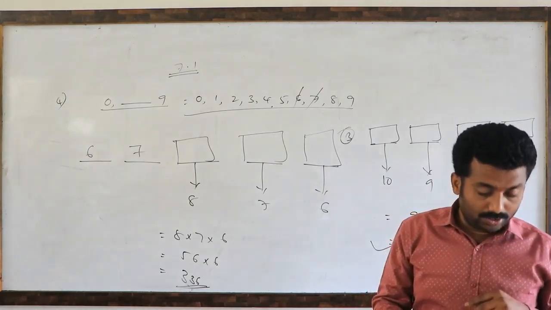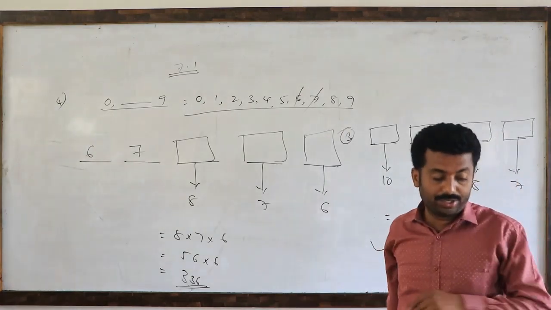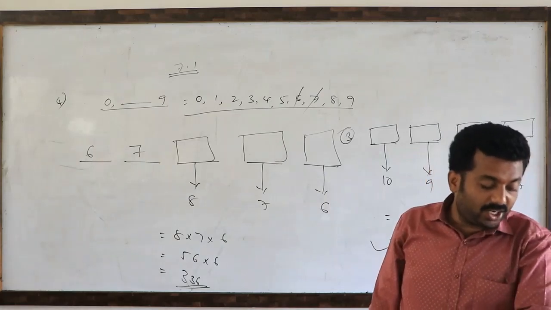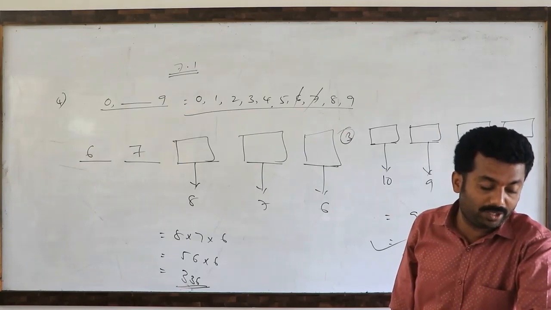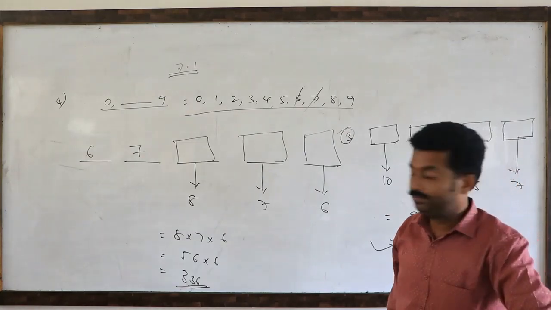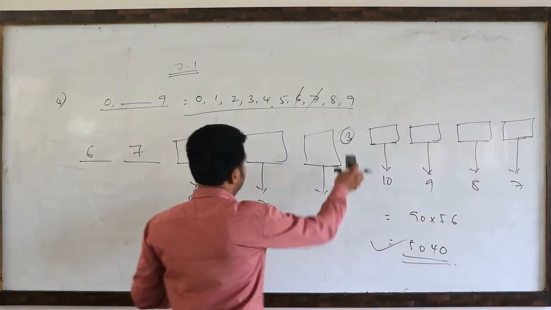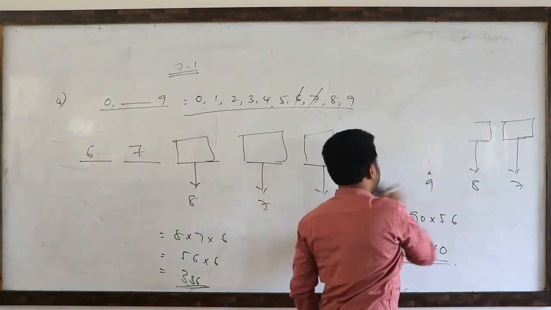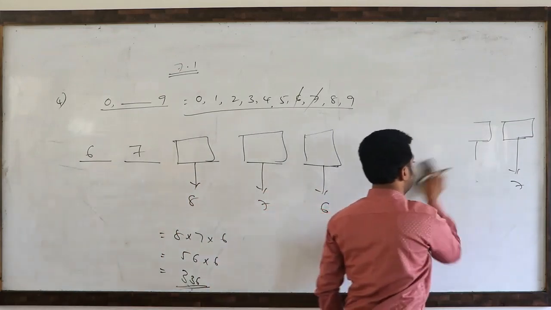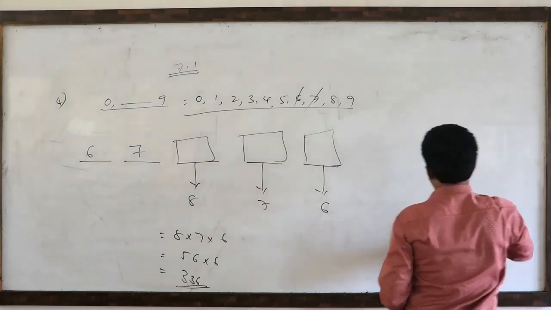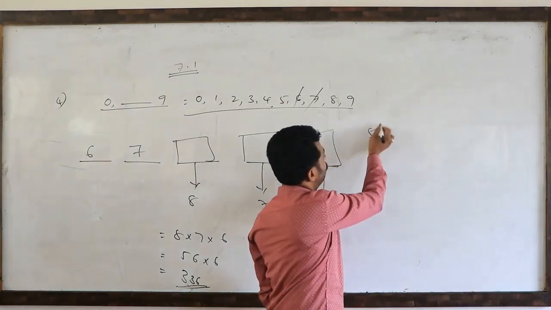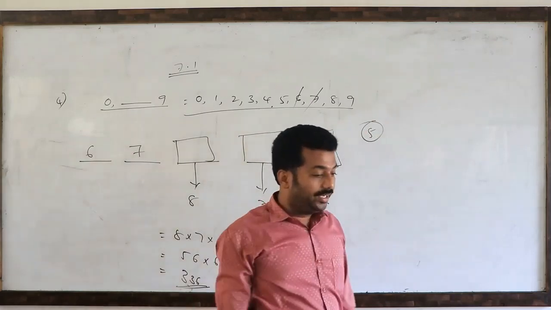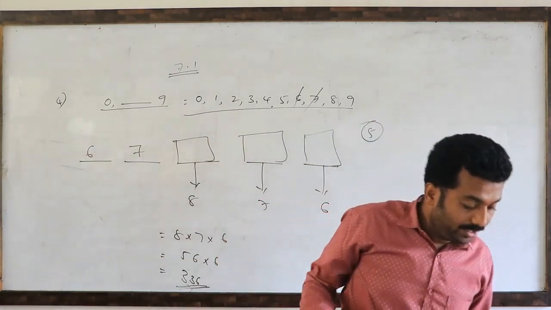Next, fifth question, you read. Most important one mark question also. A coin is tossed 3 times and the outcomes are recorded. How many possible outcomes are there? See here. Question number 5. One coin is tossed 3 times.